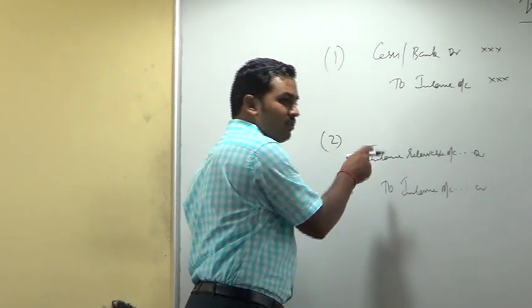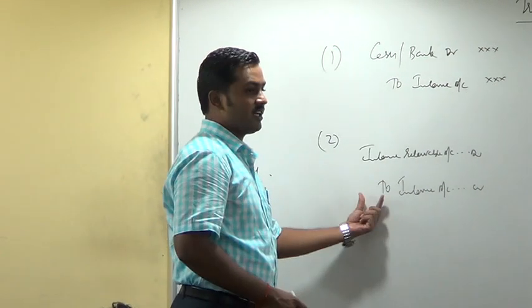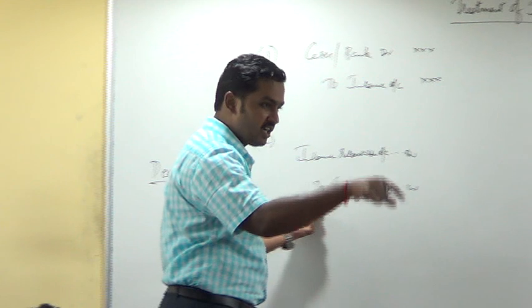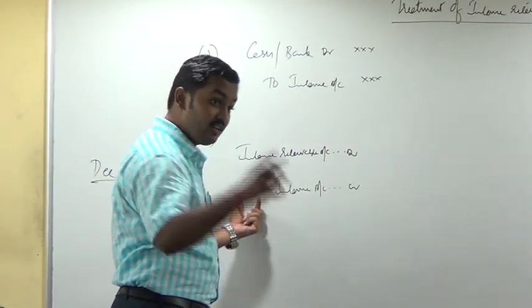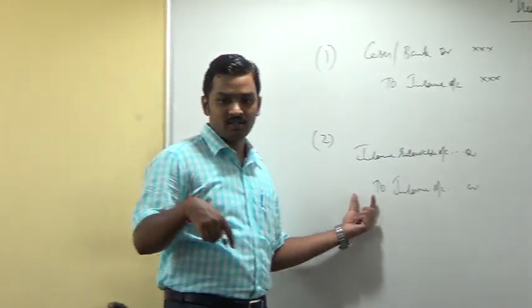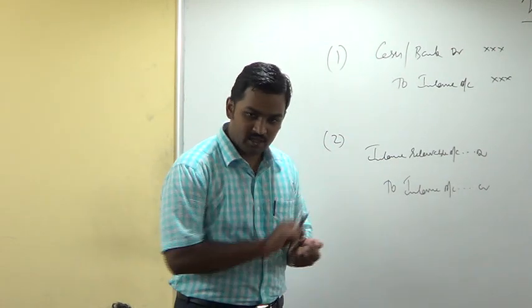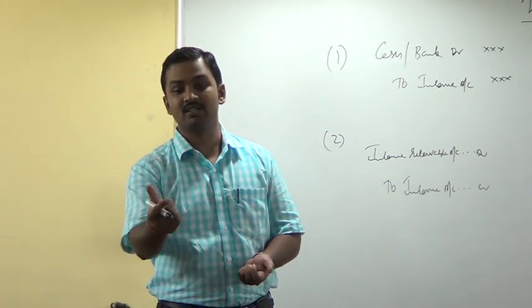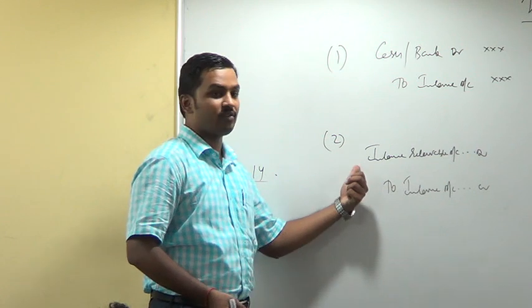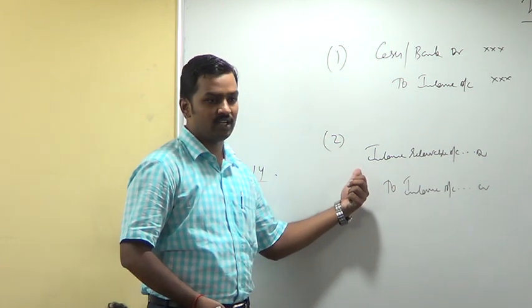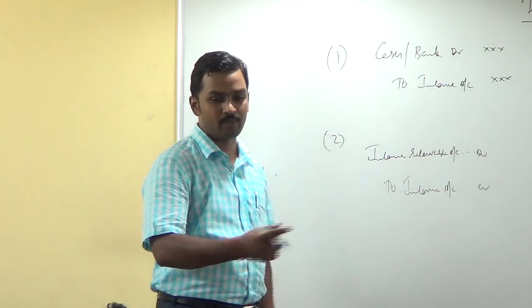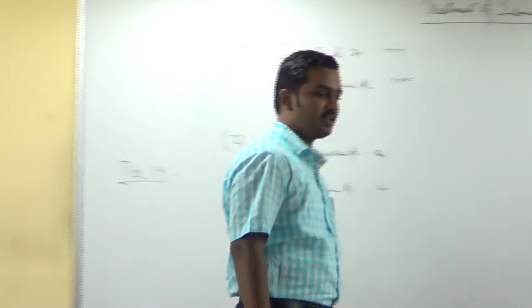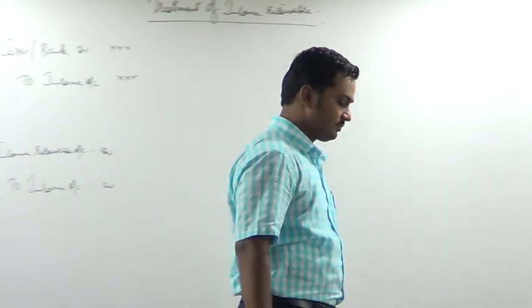So what is the entry we pass when income is accrued? Income receivable account debtor to income. We are recognizing income in the period in which it is earned, not in the year in which it is collected. Income belongs to the current period, so record it in the current period. Money is not collected, so till the time money is collected, we have to remember the customers as debtors. So what is the entry we will pass? Income receivable account debtor to income account.